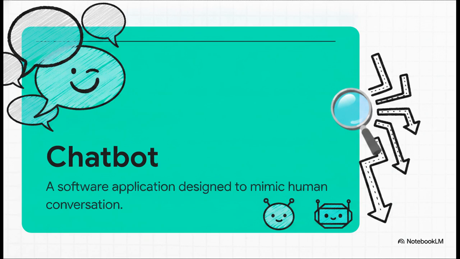Wrapping up our foundations, we have C for chatbot. This is probably the most visible face of AI for a lot of us right now. A chatbot is just a software application designed to mimic human conversation through text or speech. We see them everywhere, from customer service bots to virtual therapists. They take those foundational algorithms, which are often powered today by large language models, process the data, and deliver it back to us in a format that feels incredibly natural.